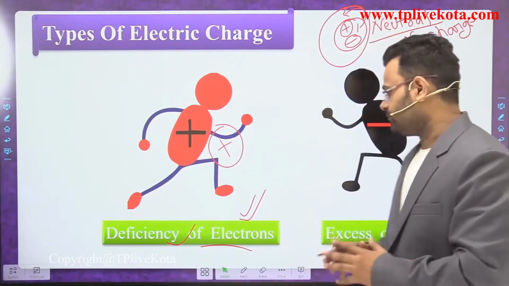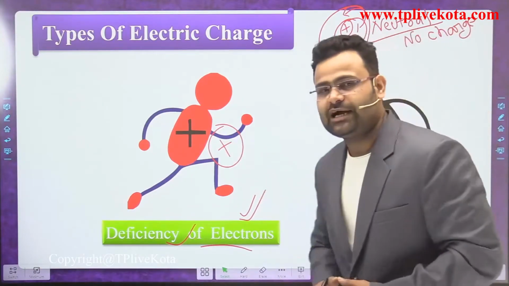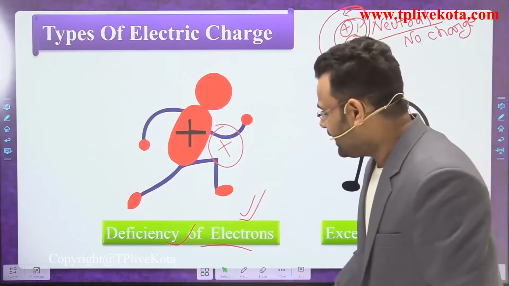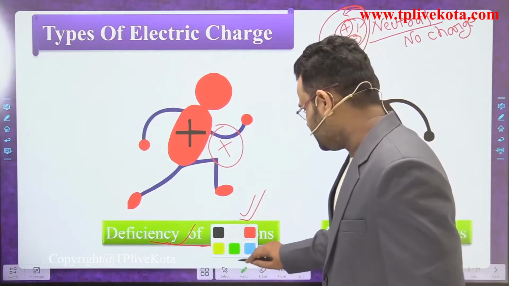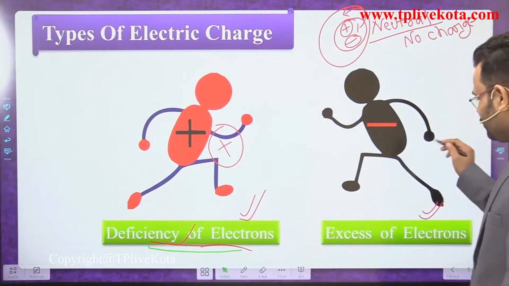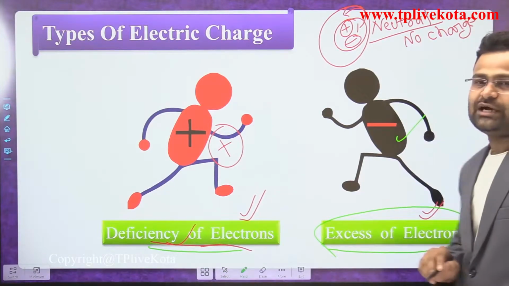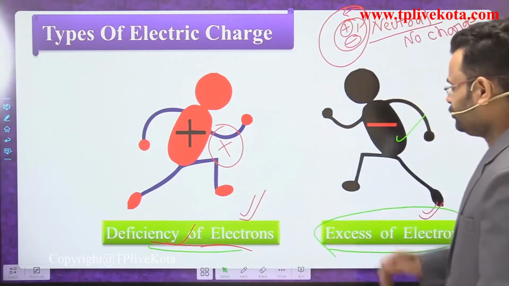Okay, so there are two types of charges. First one is positive charge and second one is negative charge. How can we get the positive charge? By deficiency of electrons. And how can we get the negative charge? By excess of electrons. So that is the basic types of charge. That is two types of charge.